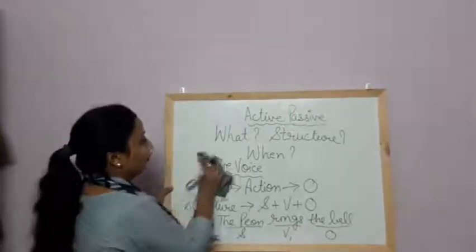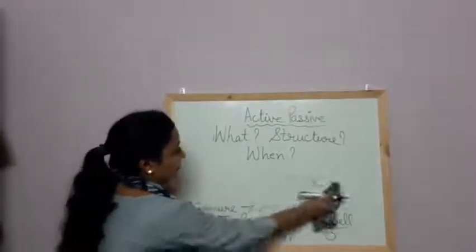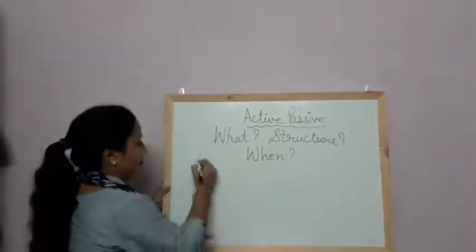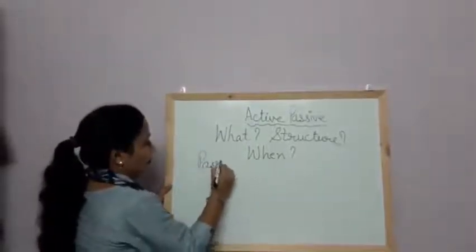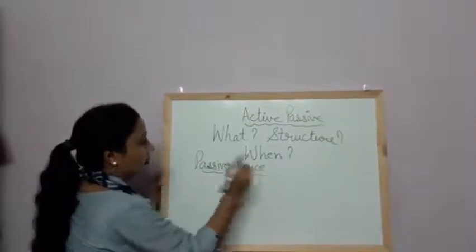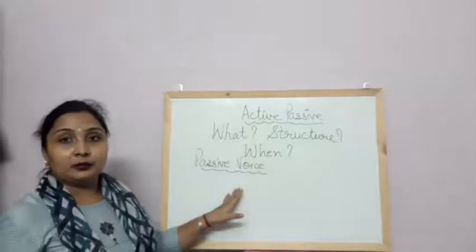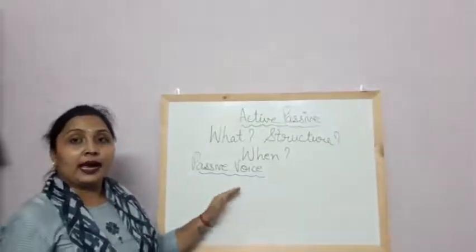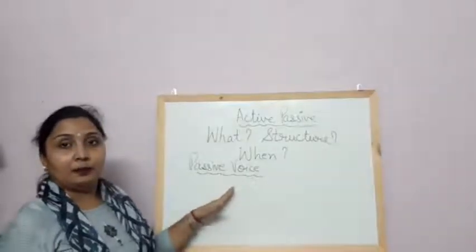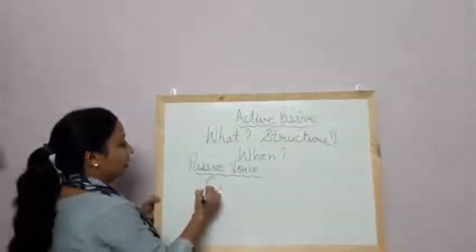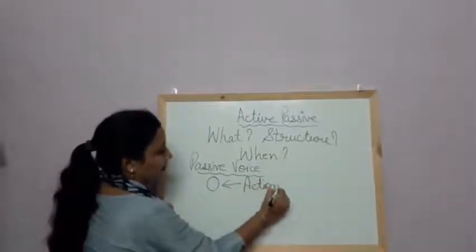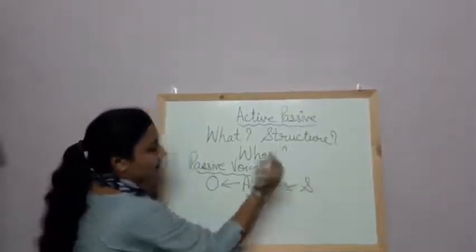Then what is passive voice? When the subject of the verb is acted upon, then the sentence is said to be in the passive voice. Means the object receives the action performed by the subject.